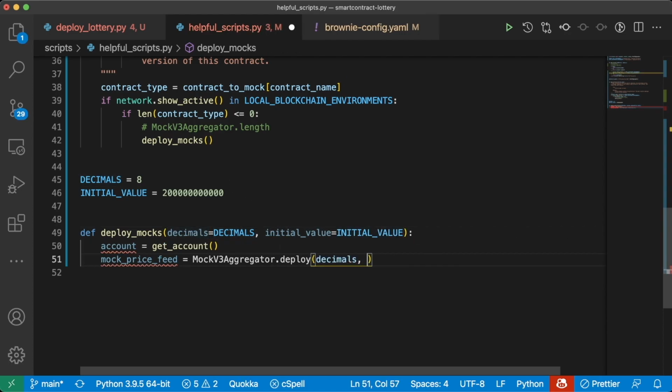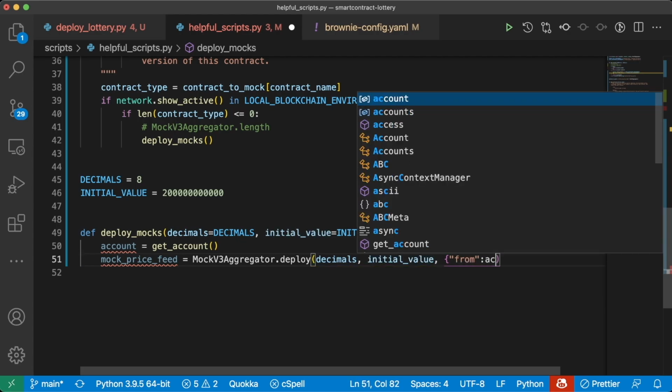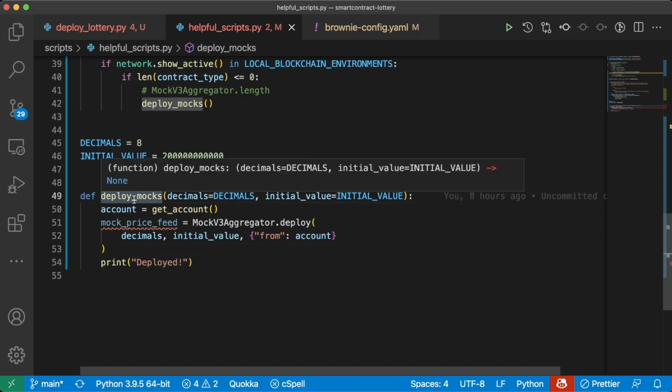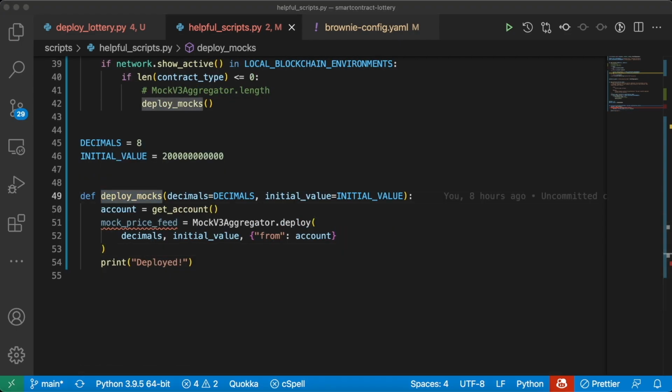To deploy with decimals and initial value. Of course, this is going to be from account. And for now, that's it. We'll just say print deployed. All right, great. So now we have a way to actually deploy the mock price feed here.